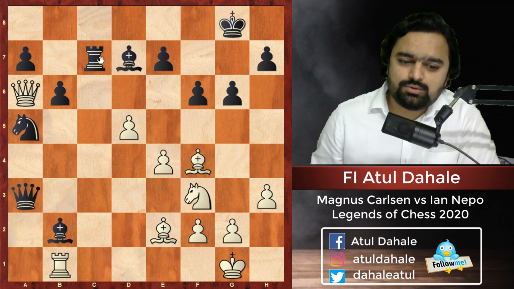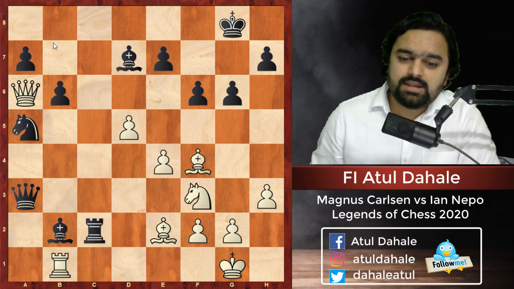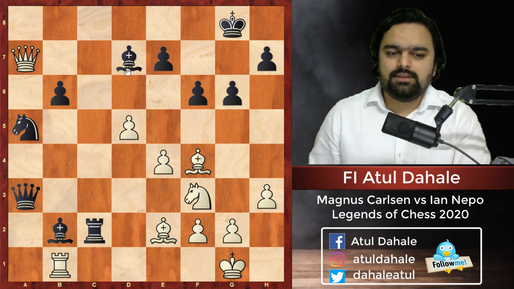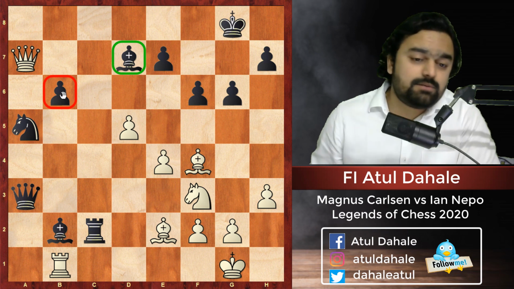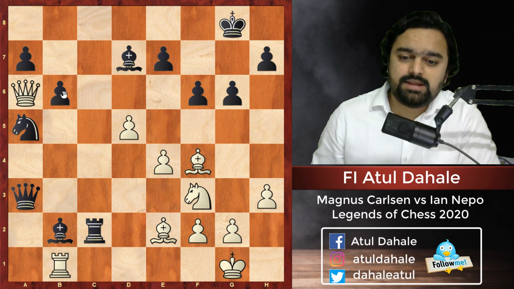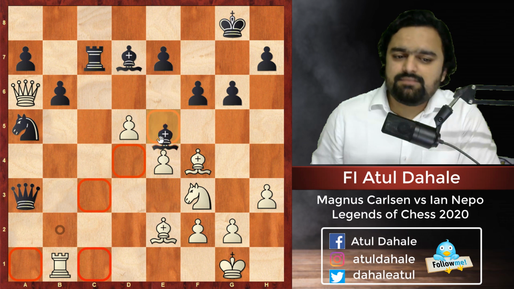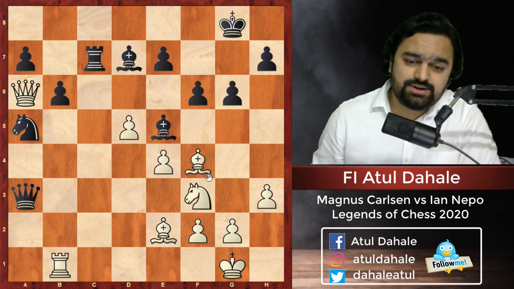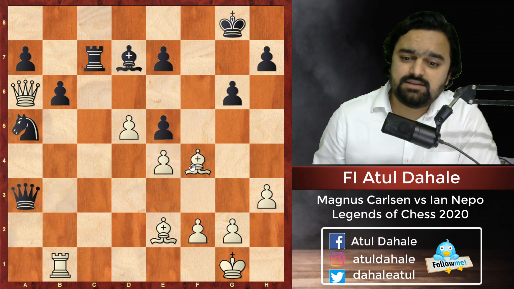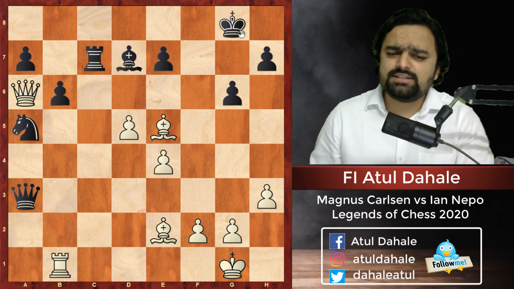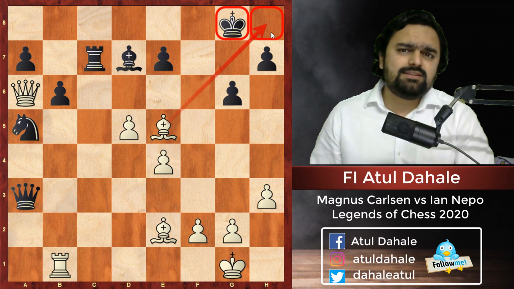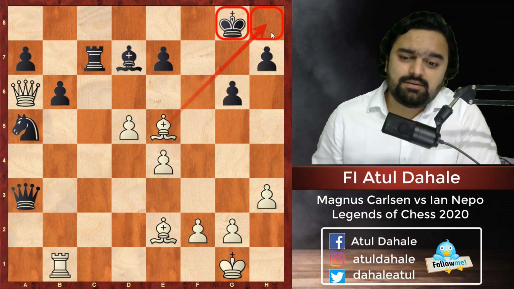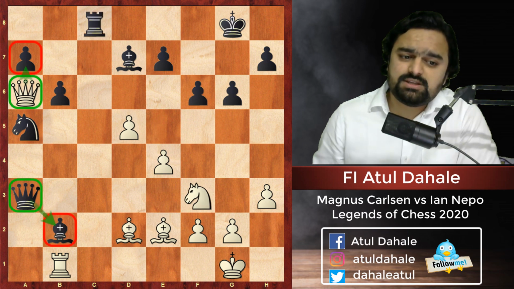Now if this rook moves anywhere, let's suppose rook c2, then we can play queen takes a7, then the bishop on d7 is hanging, the pawn on b6 is hanging, and that is not something good for black in this position. So he cannot really play that move. And if he plays bishop e5, obviously black will be losing a pawn straight away after knight takes e5, f takes e5, and bishop takes e5. Look at this poor king on this g8 square. The dark square weaknesses are there, and I think this position is clearly better for white in this case. So the pawn will not be defended with rook c7.